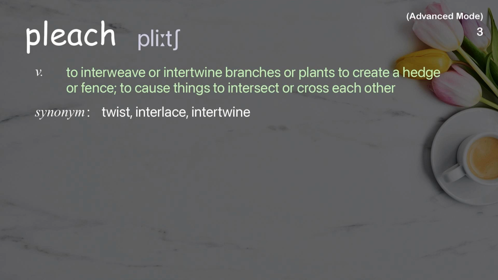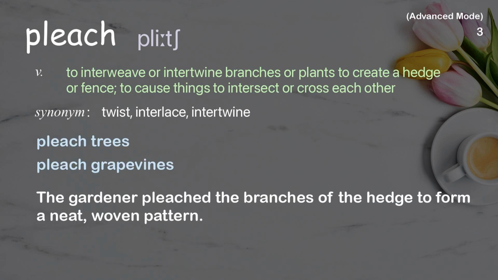Pleach. To interweave or intertwine branches or plants to create a hedge or fence, to cause things to intersect or cross each other. Examples: Pleach trees. Pleach grapevines. The gardener pleached the branches of the hedge to form a neat, woven pattern.